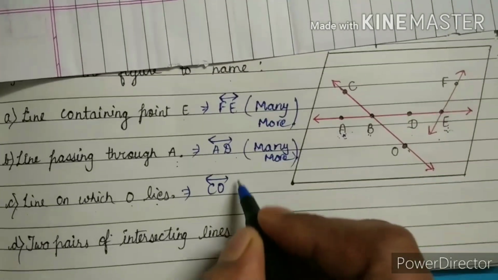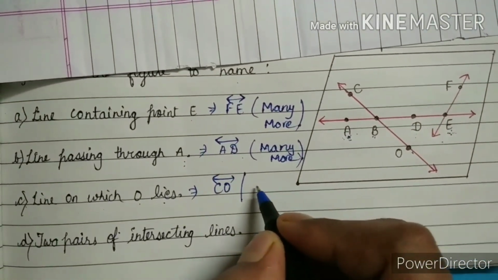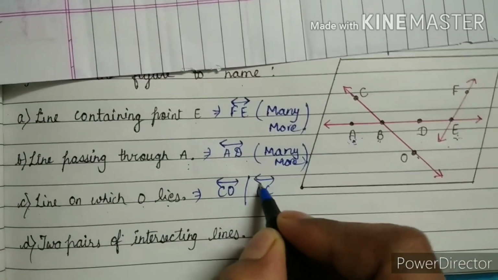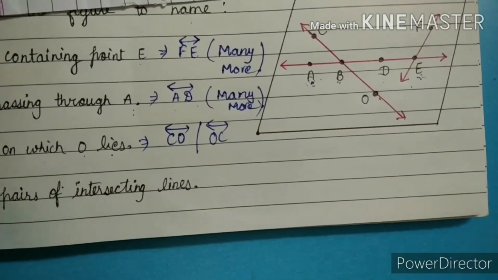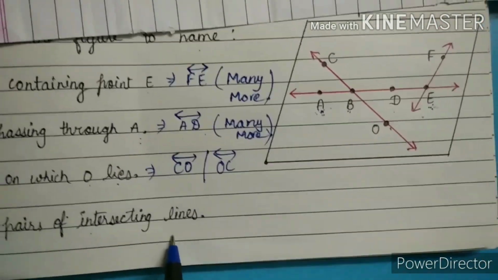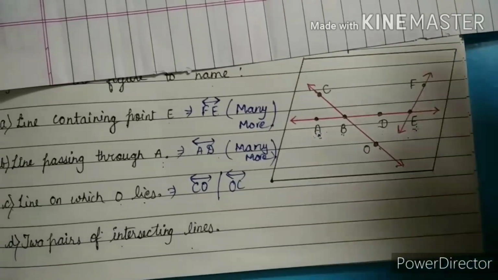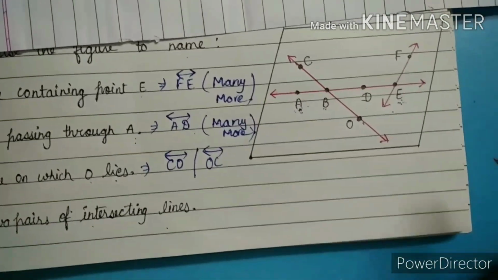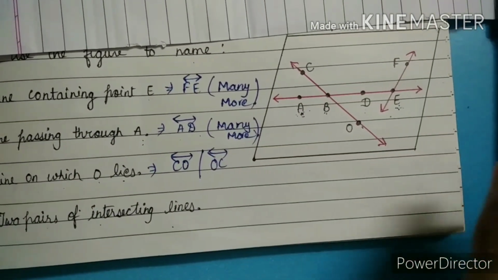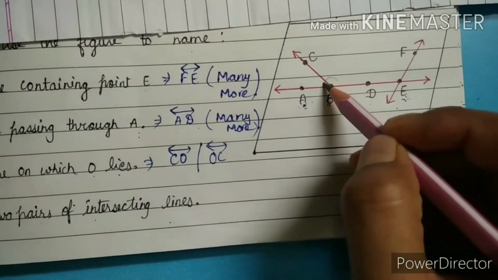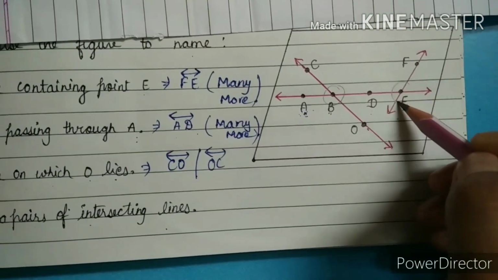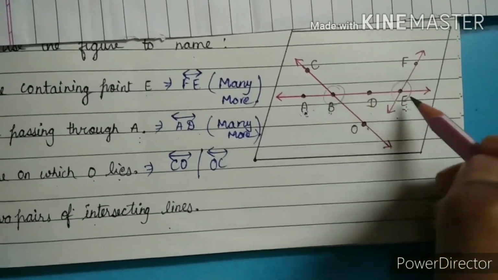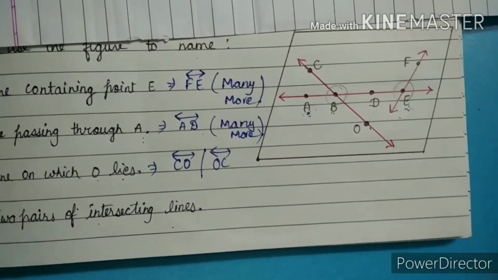We can write it as OC. Okay? Now the last section of question number 3 is D: two pairs of intersecting lines. So we have to write the intersecting pairs. Where is the intersecting point of the lines? Firstly the intersecting point is B, and the next intersecting point is E. So we have to write the intersecting line pair for these two points.